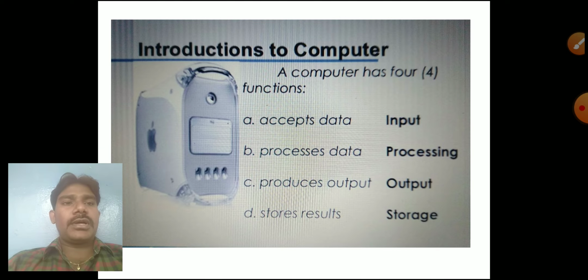Next one, introduction to a computer part. In this introduction itself, there are 4 functionalities: input, processing, output, storage. We already discussed all this before. Input means whatever instruction we are giving. Processing means that instruction will be processed inside the CPU. Output means after completing that process it will be displayed on a monitor or taken as a printout. Storage means store the result. After finishing our preparation we have to store the data in a computer itself, that is called storage.